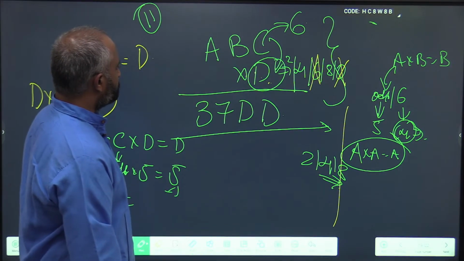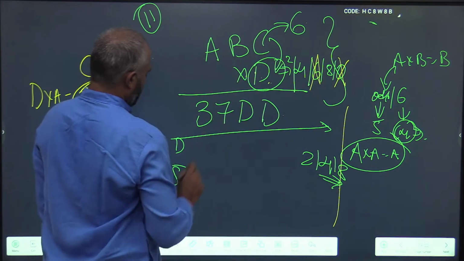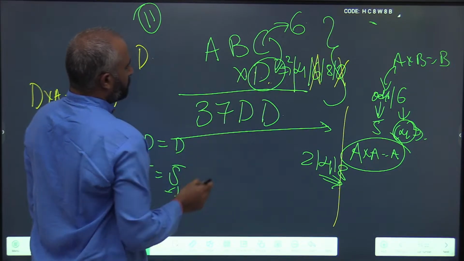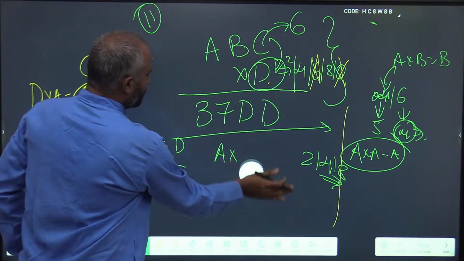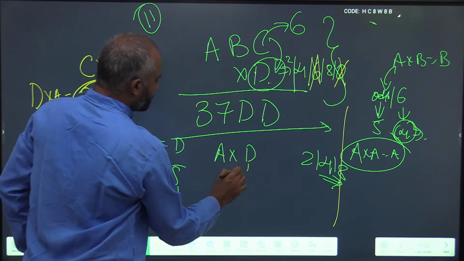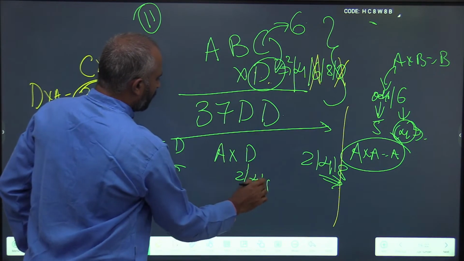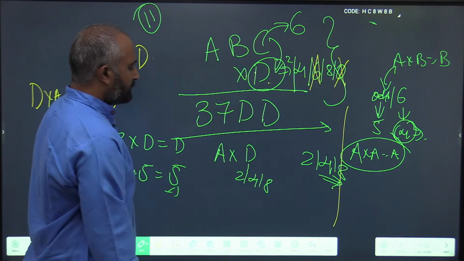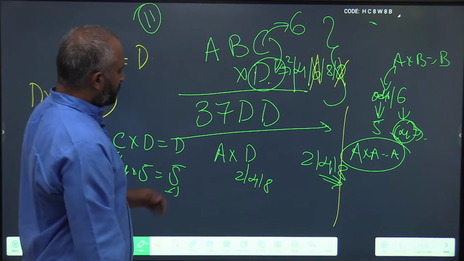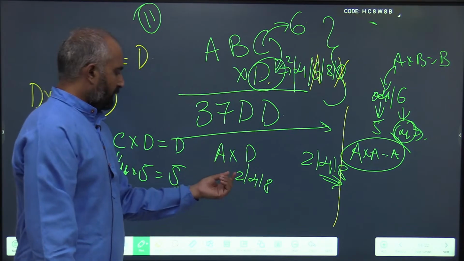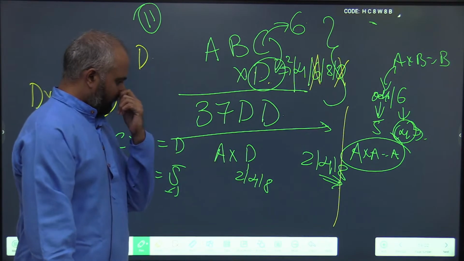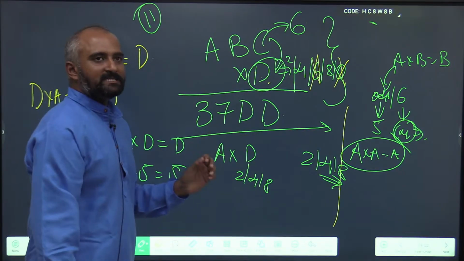Now see, A into D. A is a unit digit. D is either 2, 4 or 8. Any single unit digit multiplied by 2, what is the maximum?